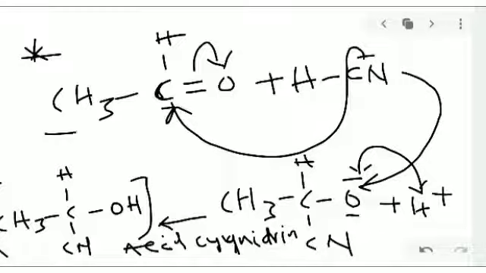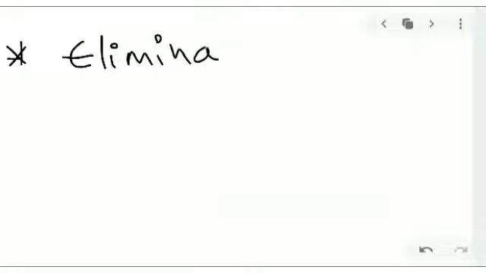So when the aldehyde is reacted with hydrogen cyanide, cyanide will attack the carbon, and this bond gets the negative charge on the electronegative atom, forming an intermediate. Then it wants a proton, so it abstracts the proton to form the cyanohydrin. So this will be the final product. It is all about addition reaction. Next, the third one is elimination reaction.